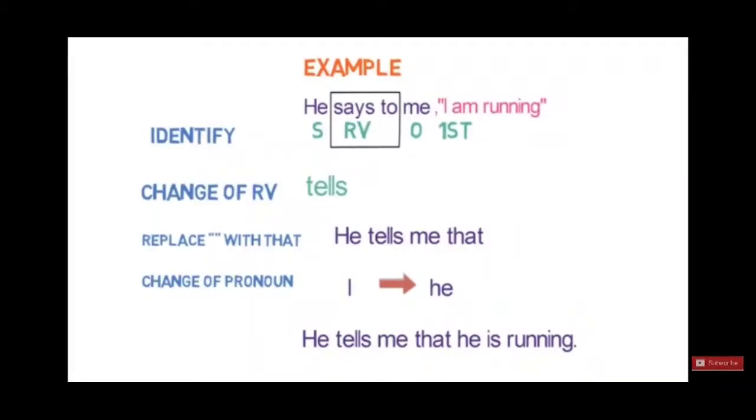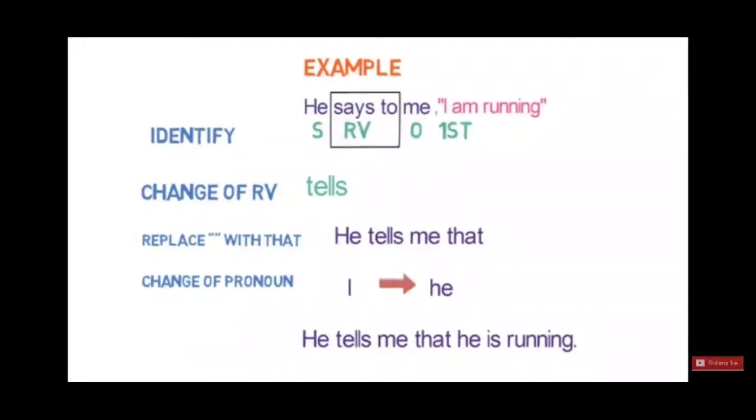We will just change the pronoun. So the answer will be: He tells me that he is running. No change in the tense. I hope you all have understood. Go through the video while solving the questions and exercises which I will be giving.